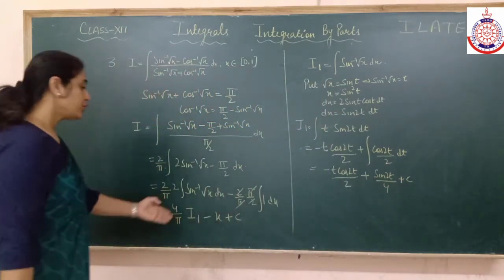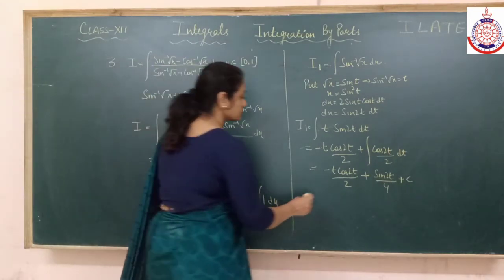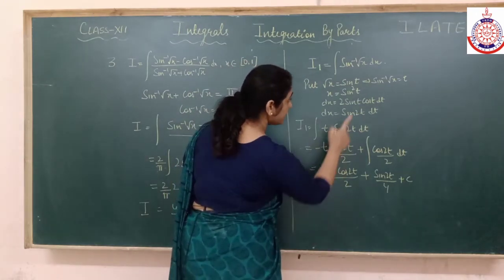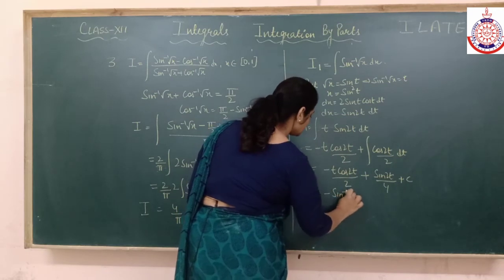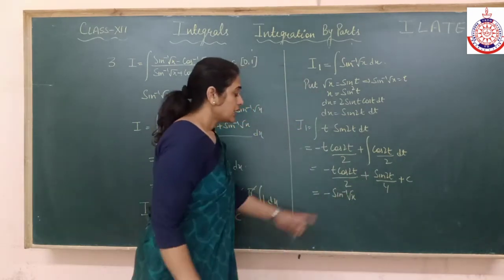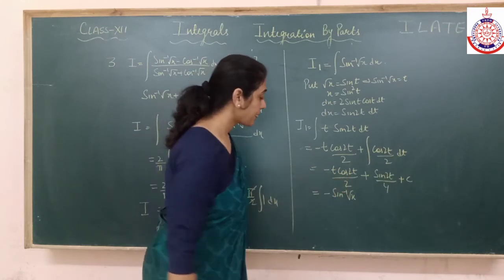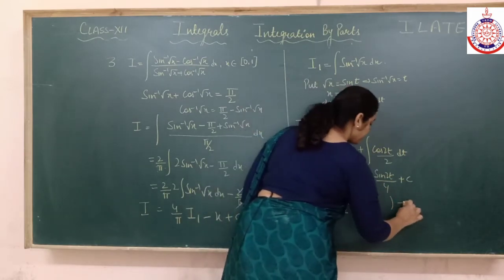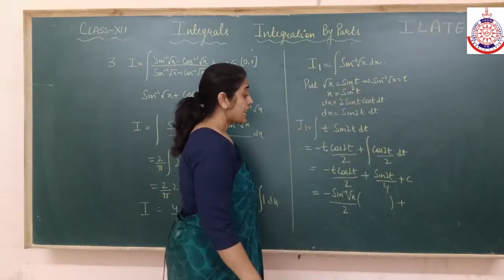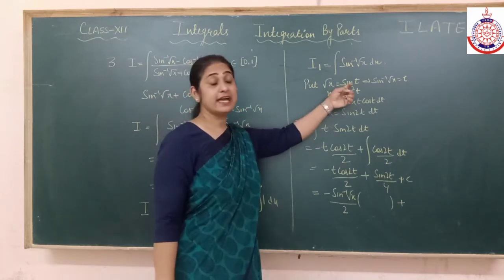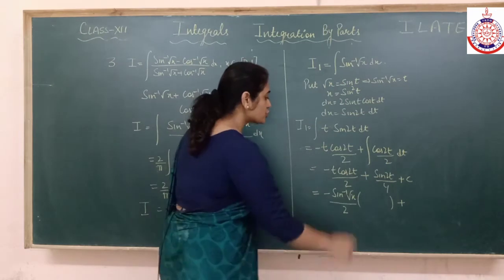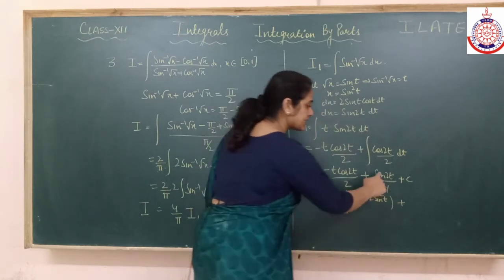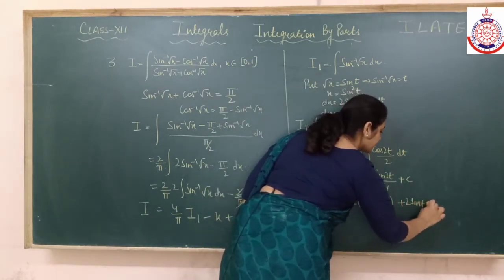Alright, so before you put it here, replace the values. What would be the value of t? I need to find the value of cos 2t, and I need to find the value of sine 2t. Alright, clear? I have a value of sine t. So I can write this cos 2t first of all as 1 minus 2 sine square t. We have a double angle formula, and this sine 2t as 2 sine t cos t.